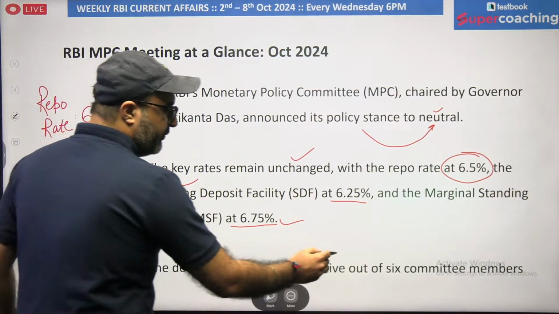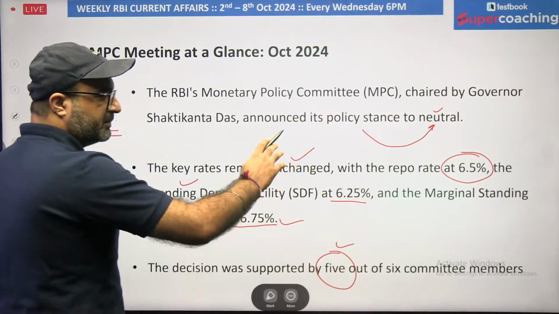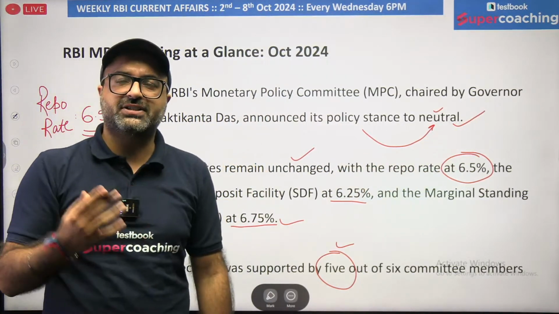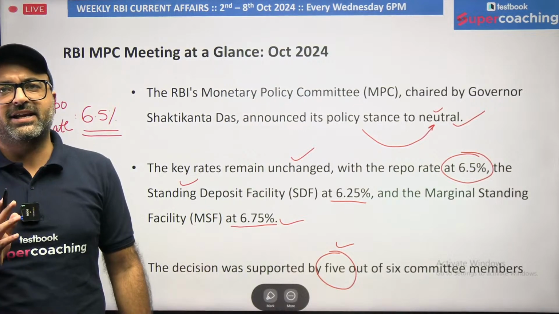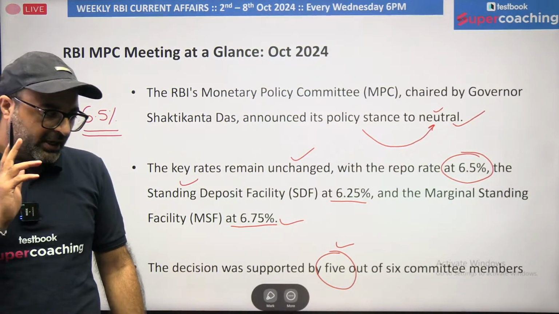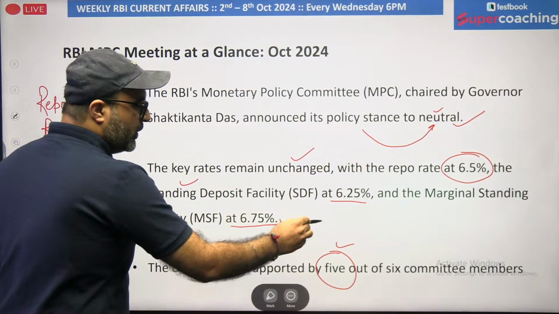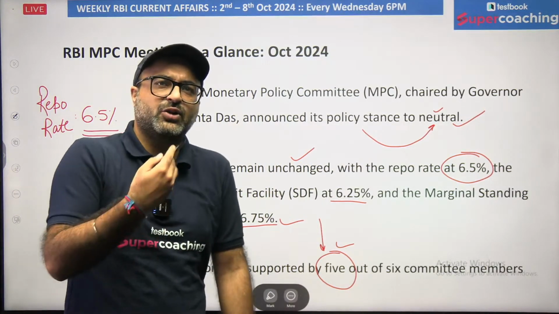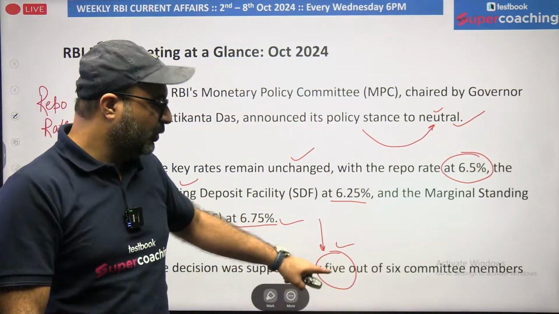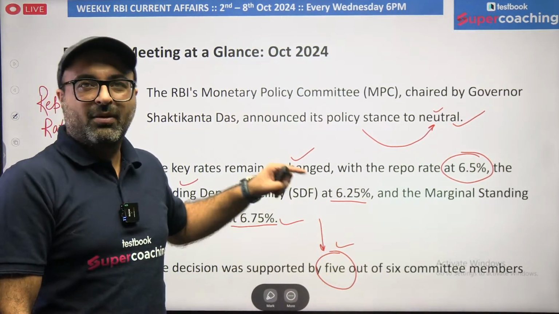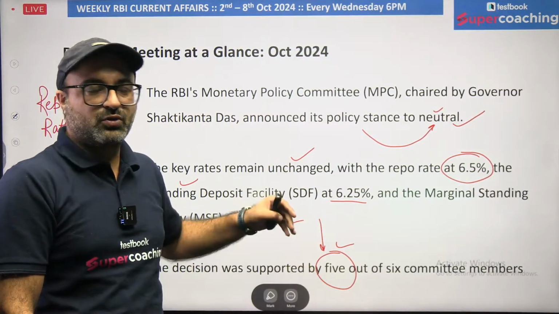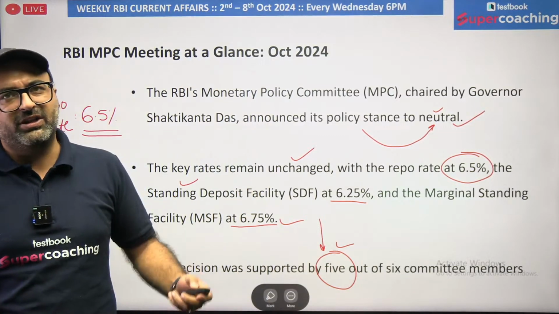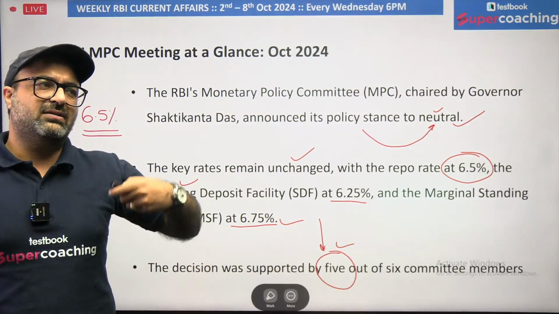Recently, out of 6, 5 members are in favor that we should move our accommodative stance to neutral, and we should keep the rates unchanged. That is, repo rate should be maintained at same rate, that is 6.5%. Now, there is a question, sir, who is the one person who is not aligned with the rest of the 5 members? I will be discussing that, and you will be shocked to know that he is the newly appointed eminent economist in the Monetary Policy Committee, and he was the one who was demanding that we should decrease the repo rate in order to align our policy with the global rates, or with the global central bank rates which are going on.